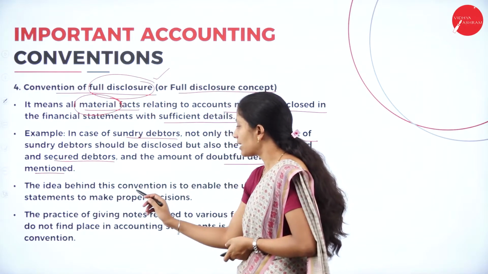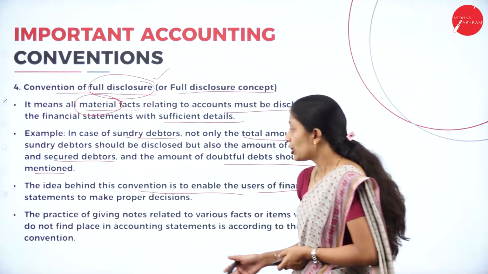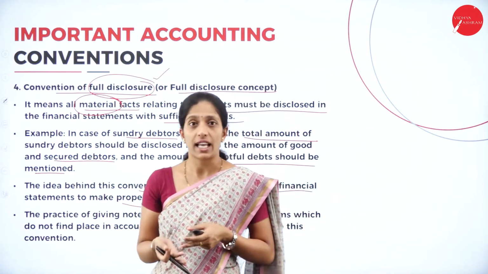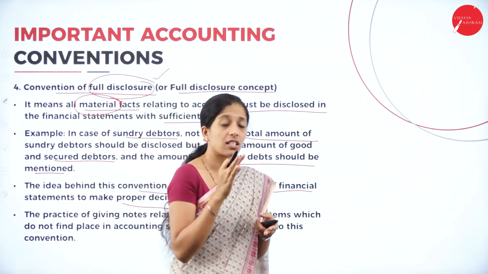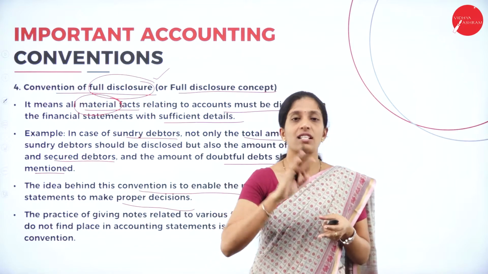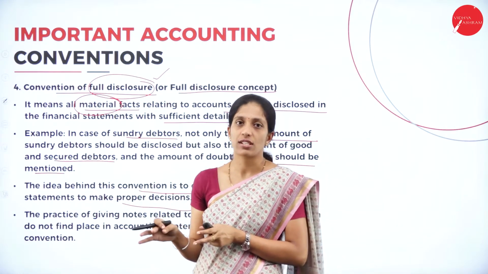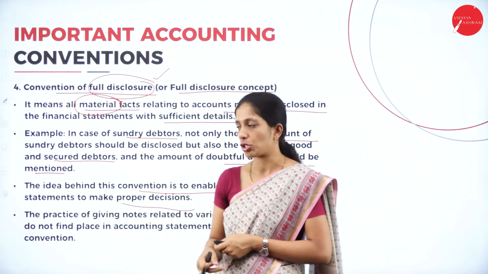The idea behind this convention is to enable the users of the financial statements to make proper decisions. So if the financial statements are correct, then only we can make proper decisions. If something is ignored, or some material fact has been ignored, then of course it affects the accuracy of the financial results, and thereby we cannot take appropriate decisions.